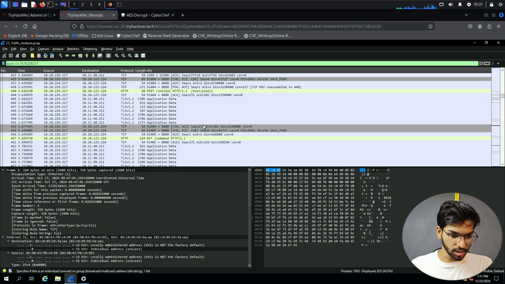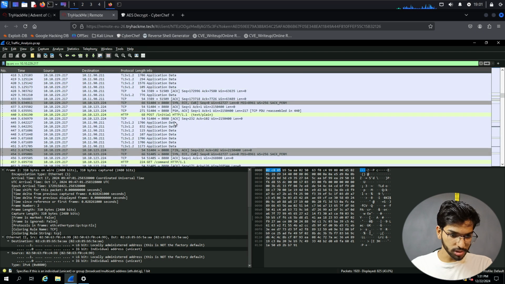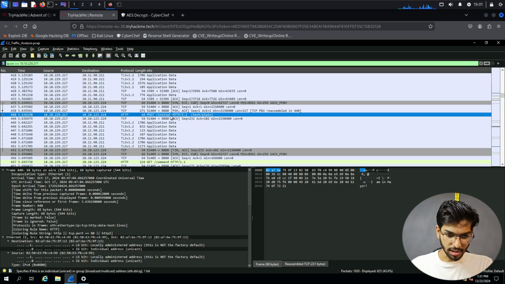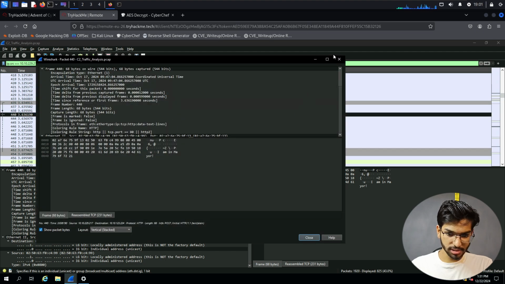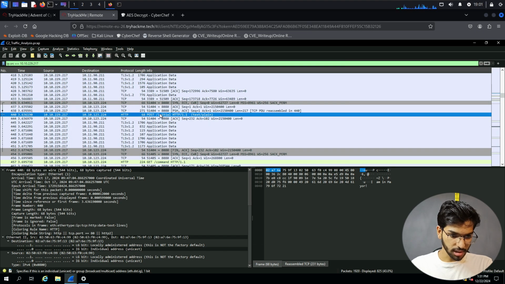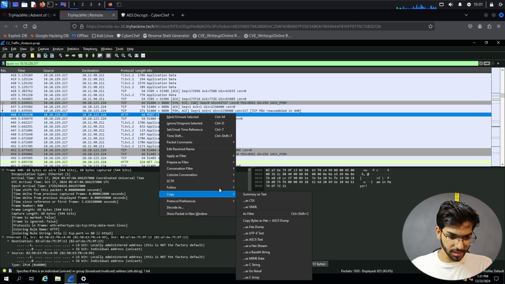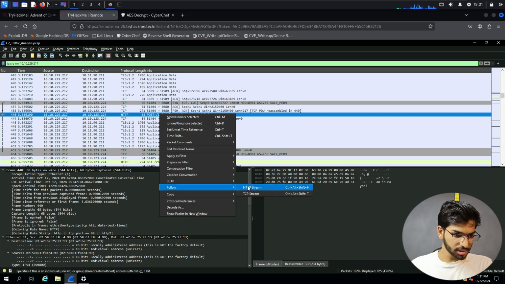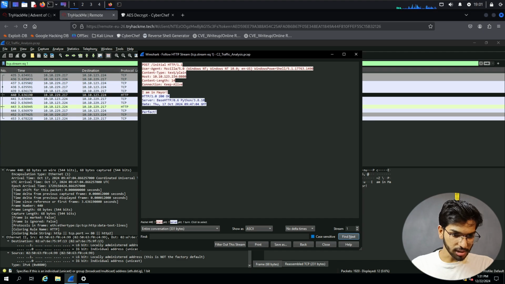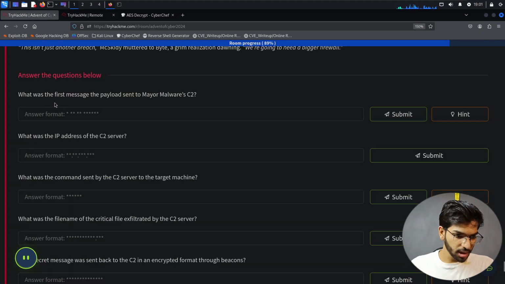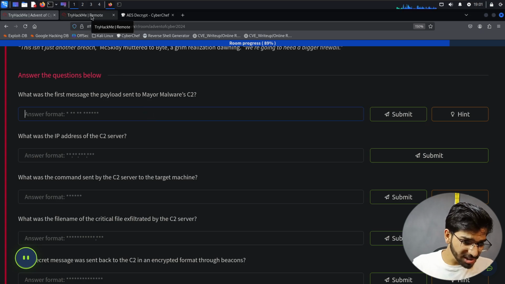So scrolling down, scrolling up. So POST initial packet. Let's click on this. Let's follow the TCP stream. HTTP stream, yes. So what is the first message the payload sent to the malware C2 server? Oh, what is this format?